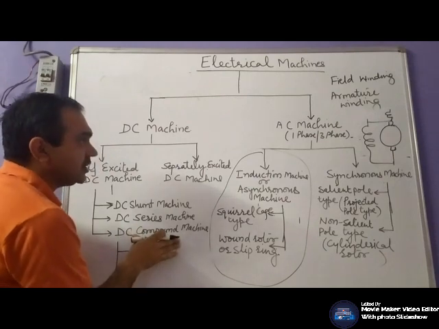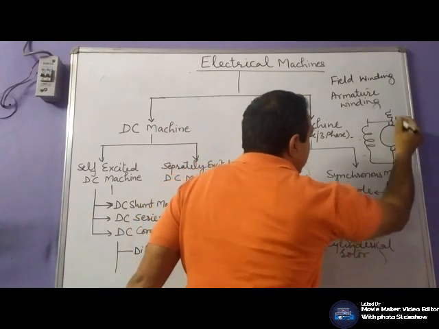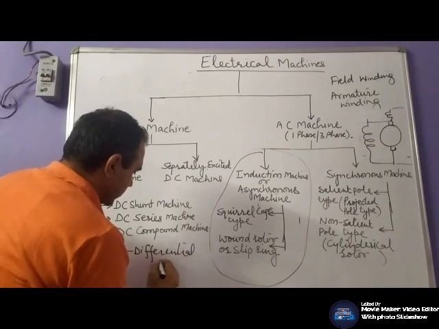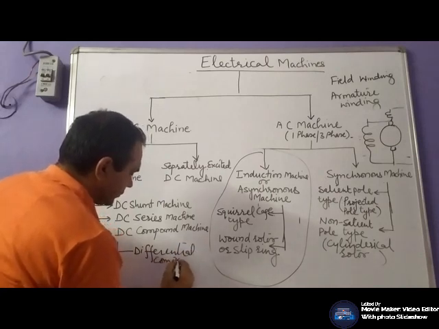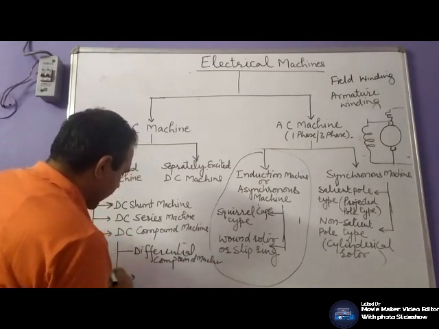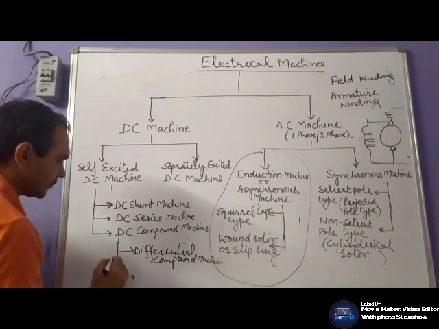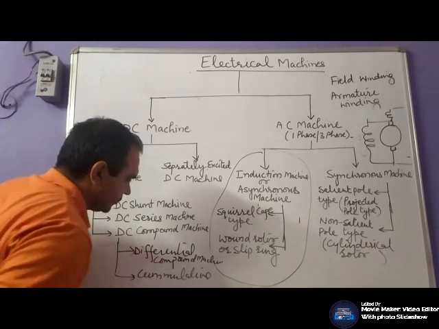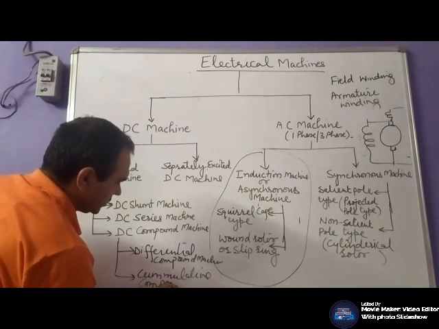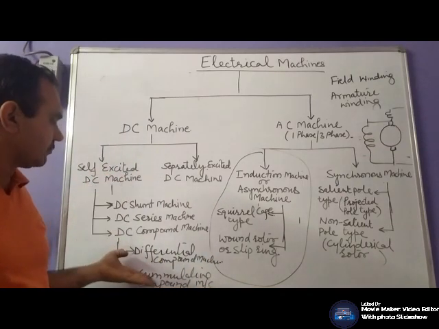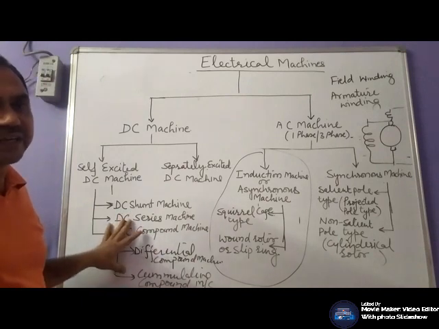Your DC compound machine is further divided into two types: differential compound machine and another type is cumulative compound machine. If it is a motor, cumulative compound motor, differential compound motor. If it is a generator, cumulative compound generator, differential compound generator.